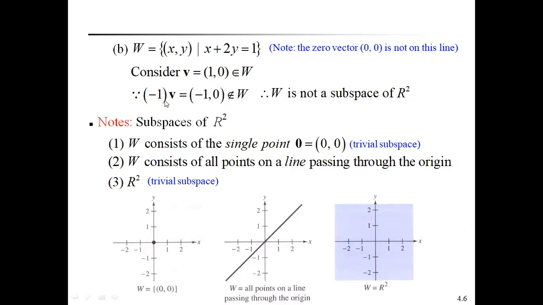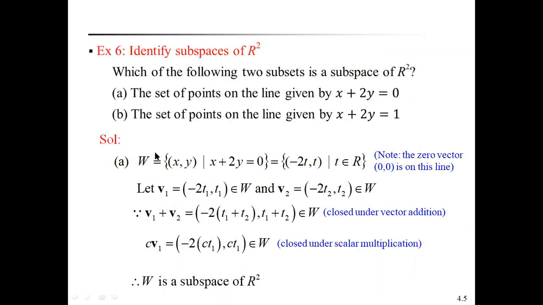Now I define the scalar multiplication. Minus 1 into v is equal to (minus 1, 0). Here this vector does not satisfy the condition x plus 2y equal to 1. That's why this vector does not belong to W. That means W is not a subspace of R square. In these two examples, in the first example, W is a subspace of R square.